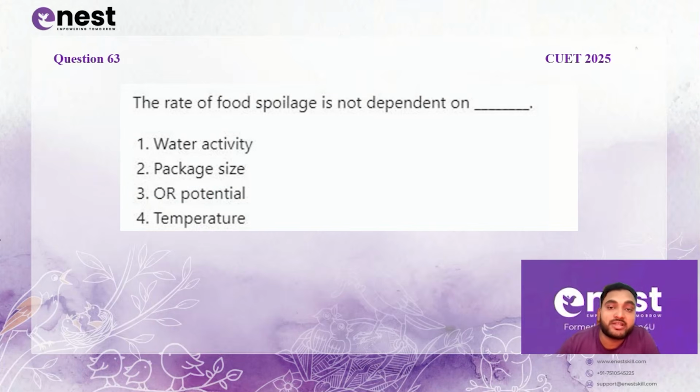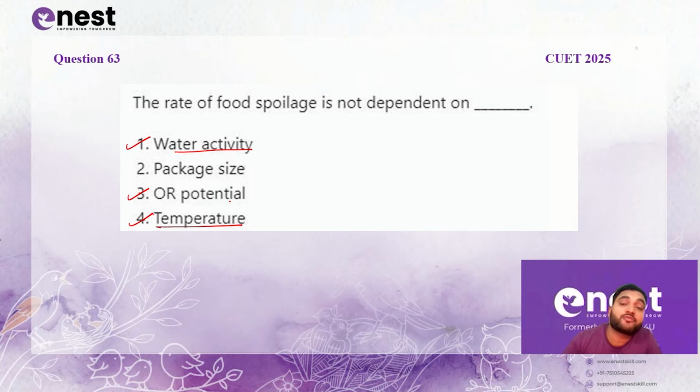The rate of food spoilage is not dependent on. So it is particularly asking about the extrinsic or intrinsic parameters which are defining the spoilage of a food item. Now if you talk about water activity, it particularly emphasizes how the rate of spoilage of food will be. If the food is having high moisture, obviously high rate of spoilage. If the food is having very low moisture, then low rate of spoilage. Package size, oxidation reduction potential, yes, it influences, and temperature also influences.